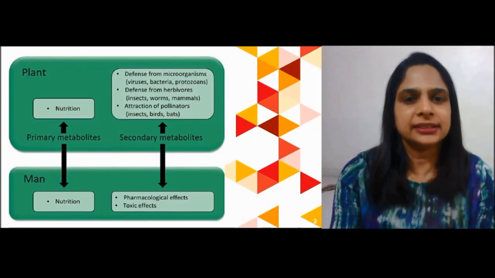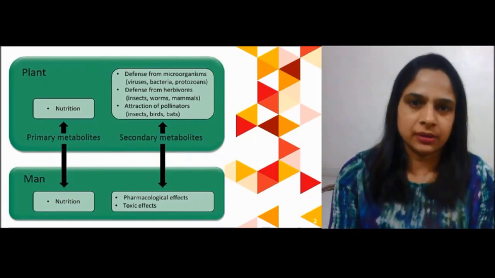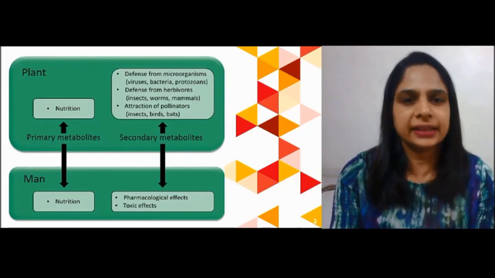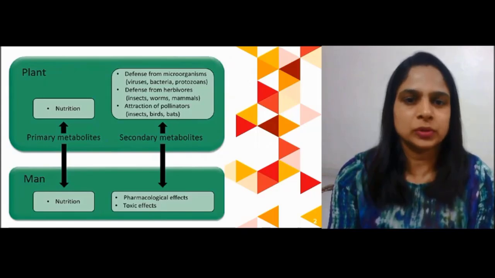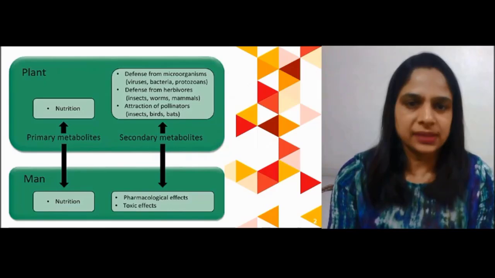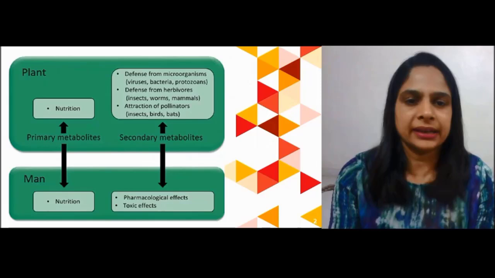Various viruses, bacteria and protozoa may attack the plant, and these secondary metabolites help in defense from those microorganisms. They also provide defense from herbivorous animals like insects, worms and mammals.